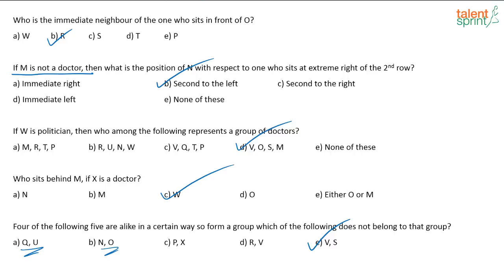Okay? Is it clear? Nageshwar, is it clear now? Yes. So with that, we are coming to an end of the questions chosen for the session. Any doubts in any of the questions that we solved?